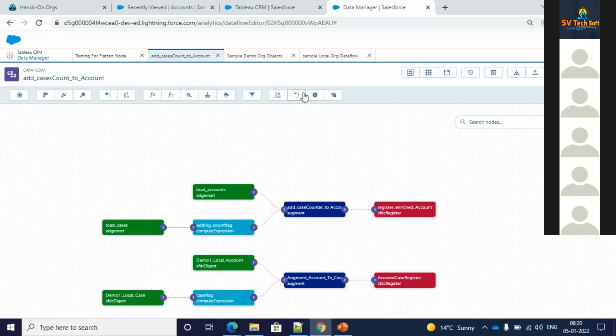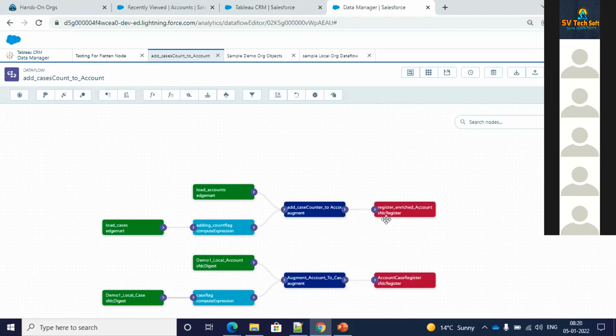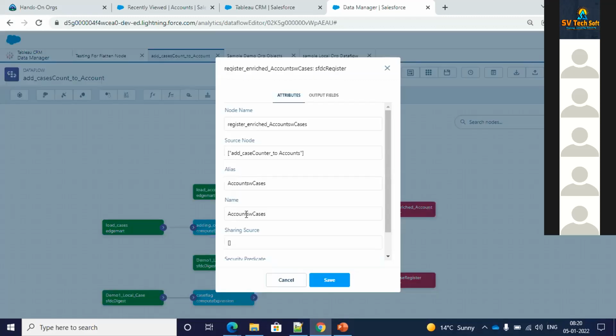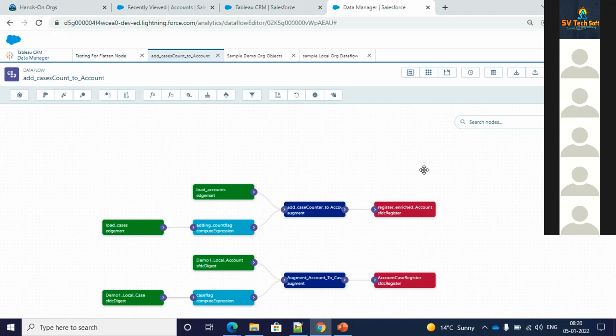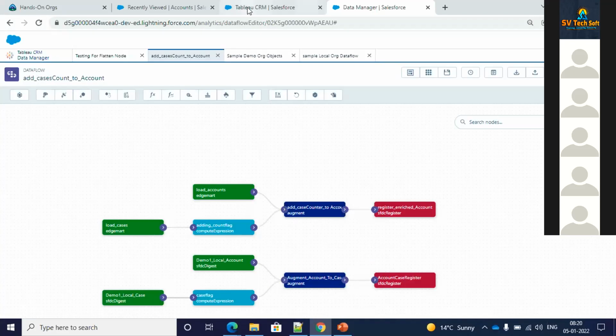Okay, and the register node is ultimately whatever transformation you're doing, you can view it on the register node. So ultimately this is my output node. All this transformation is a complete waste if I don't register it, because at the end of the day I want to see the data, right? So for example, I did this transformation, as you can see, and I have this data set that is account w cases. Once this runs successfully, whatever name I've given over here, account w cases, I can see as a data set.